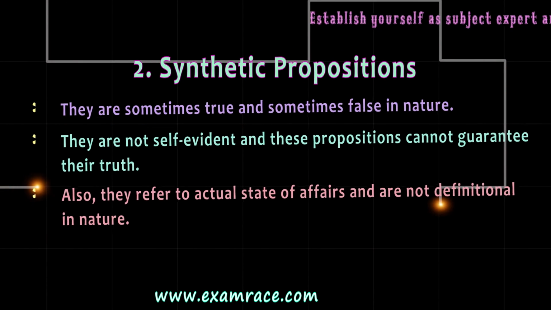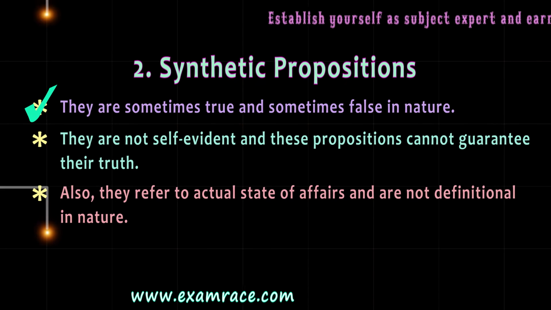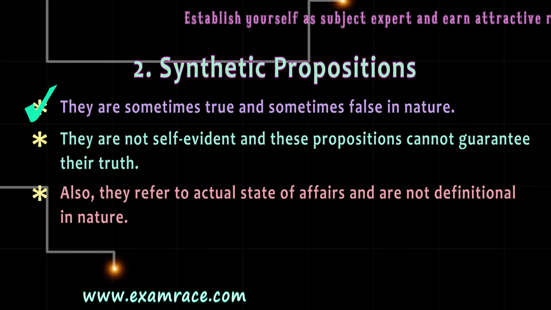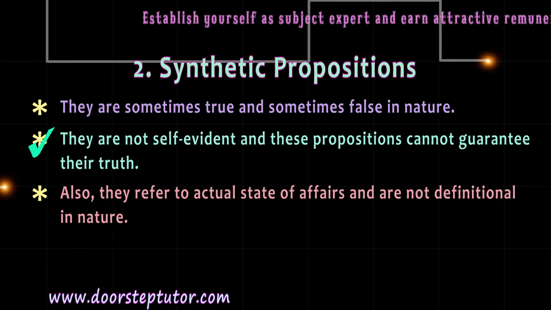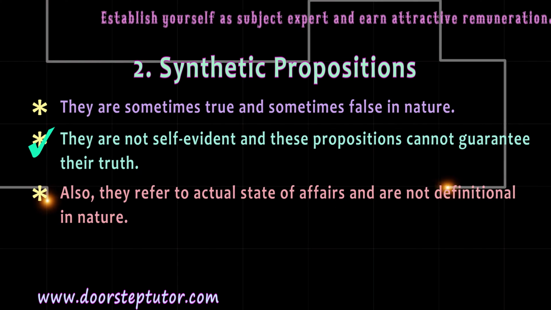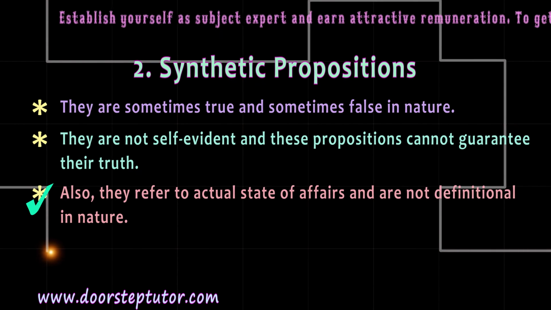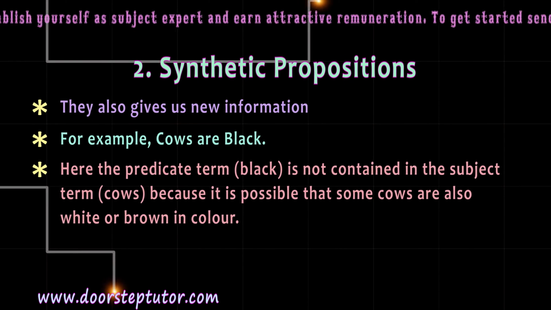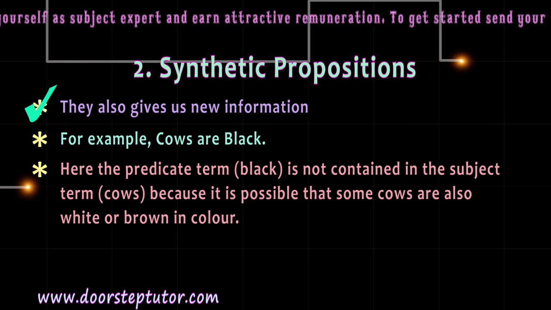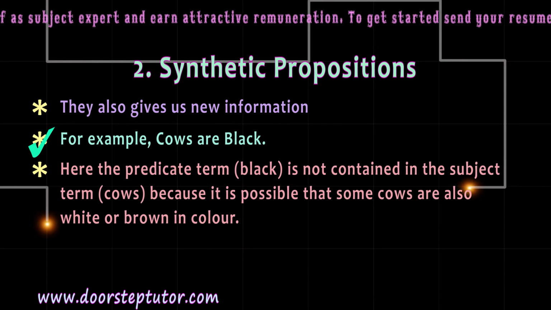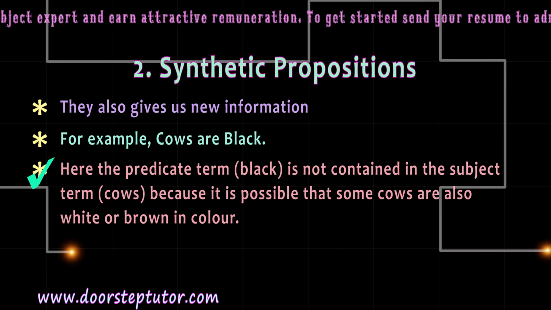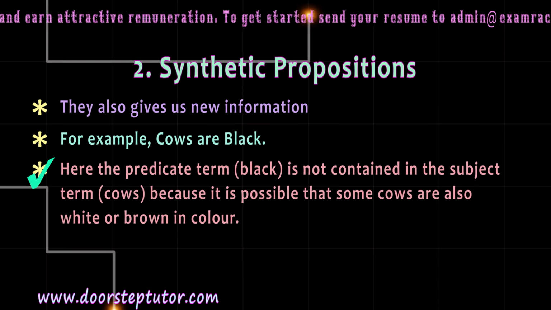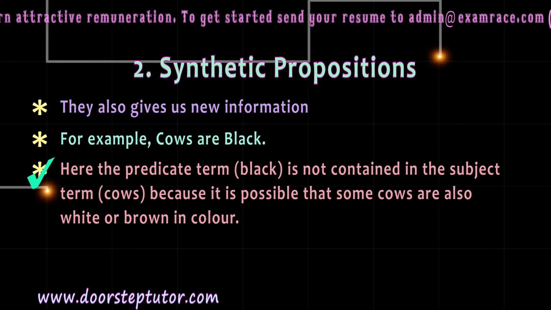Number 2, synthetic propositions. Synthetic propositions are contingent propositions. They are sometimes true and sometimes false in nature. They are not self-evident, and these propositions cannot guarantee their truth. Also, they refer to actual state of affairs and are hence not definitional in nature. They give us new information or new knowledge. For example, cows are black. Here, the predicate term black is not contained in the subject term cows because it is possible that some cows are also white or brown in color.